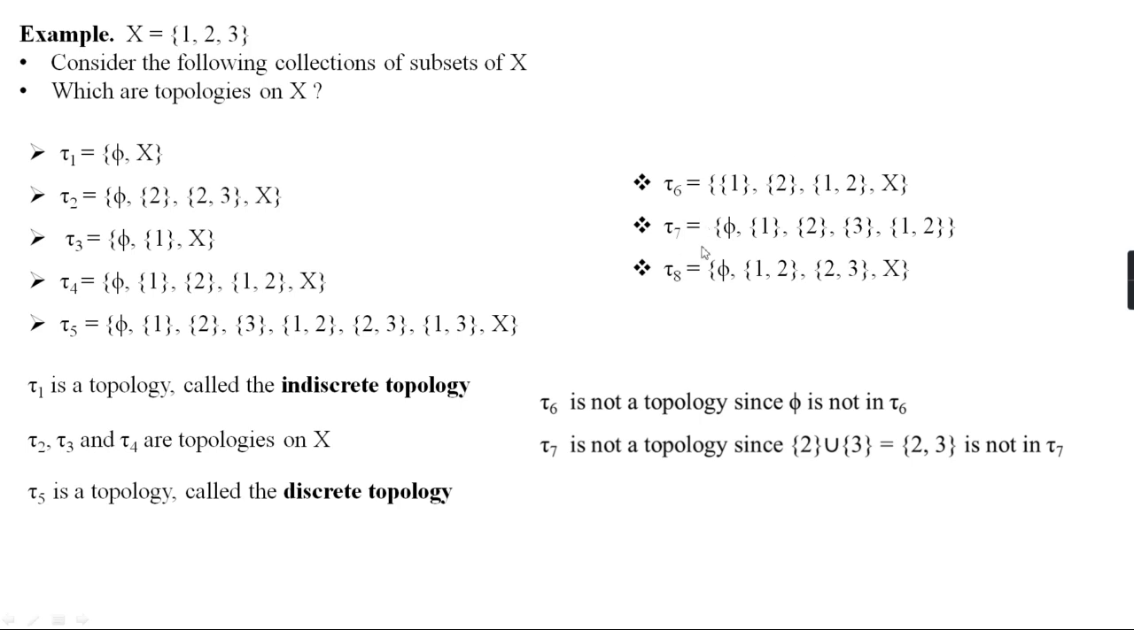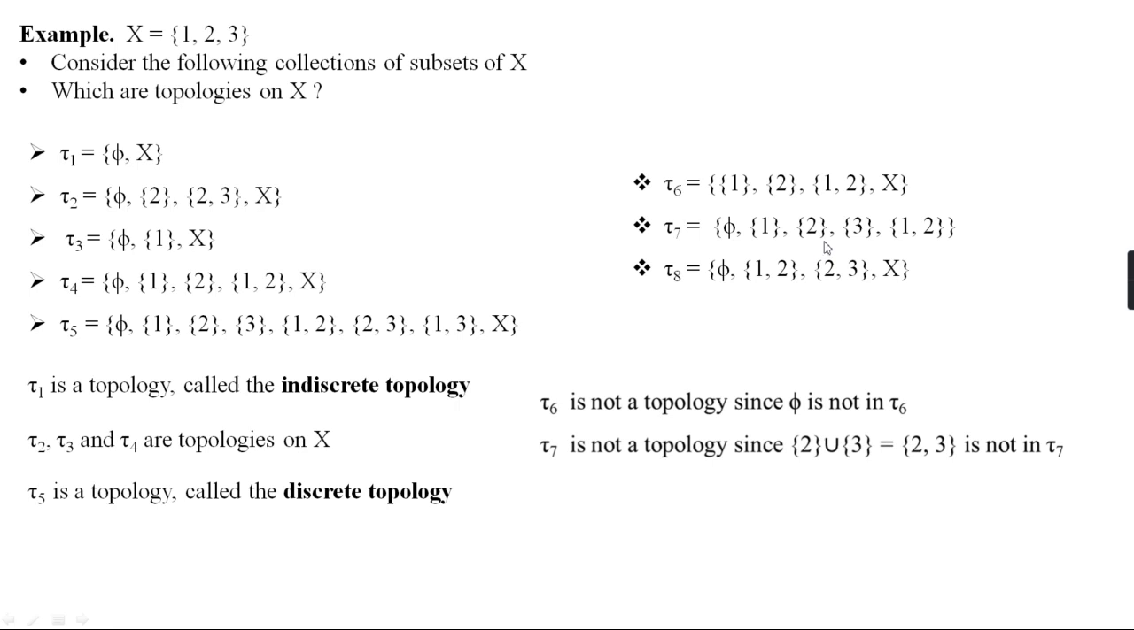Again, τ5, τ6, τ7 and τ8. Here in τ6, the empty set is not a member. So the first property is violated, and so definitely we can say that τ6 is not a topology. Again, τ7: here X is not an element. The entire set X is not a member of this τ7. So the first property is violated, and so definitely this is not a topology.